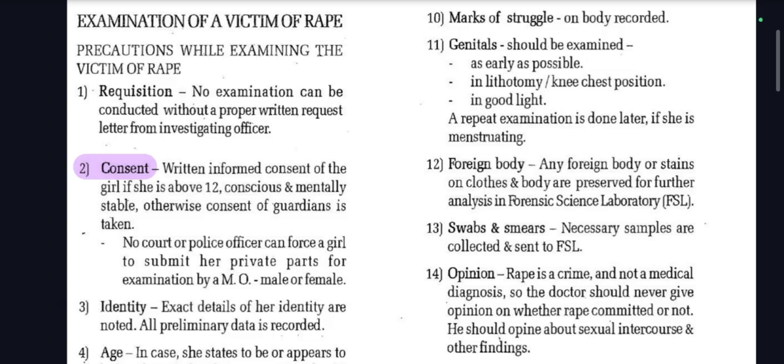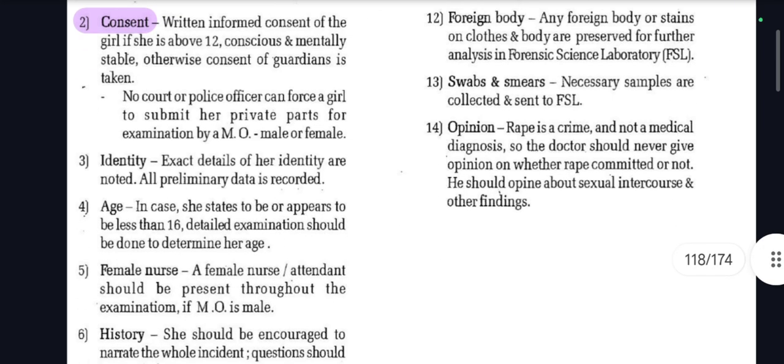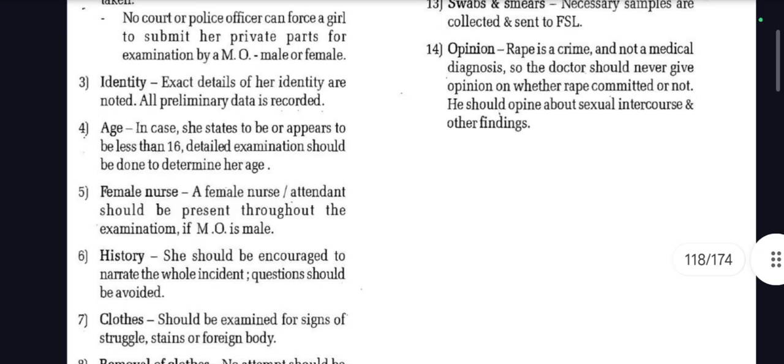If you are going to have proper consent or letter from IO, then and only then you'll be able to perform examination of the victim of rape. Consent: written informed consent of the girl if she is above 12, conscious and mentally stable. Otherwise, consent of guardian is taken. No court or police officer can force a girl to submit her private parts for examination by a medical officer, male or female. Identity: exact details of her identity are noted, or all preliminary data is recorded.